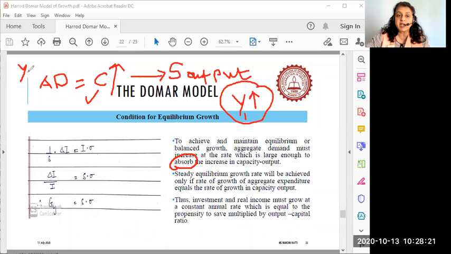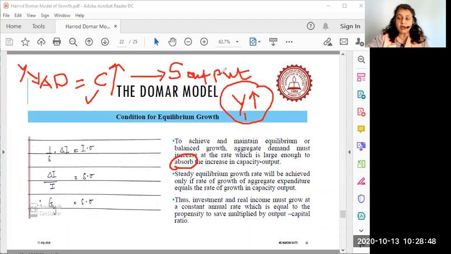So what is Y? Y is responsible for bringing in aggregate demand. At some existing equilibrium level of income, income has been generated in the economy, and at that equilibrium level there must be aggregate demand. It is going to create consumption, and that consumption will absorb all the output.